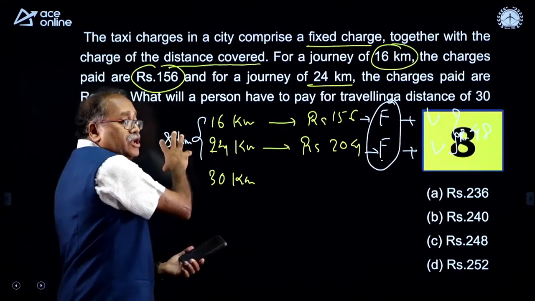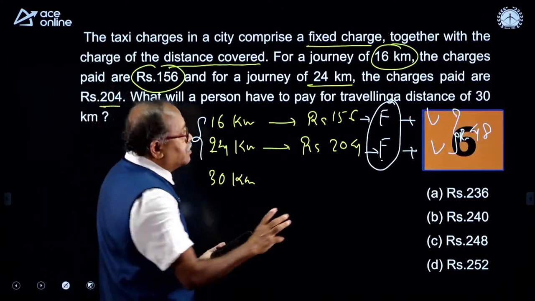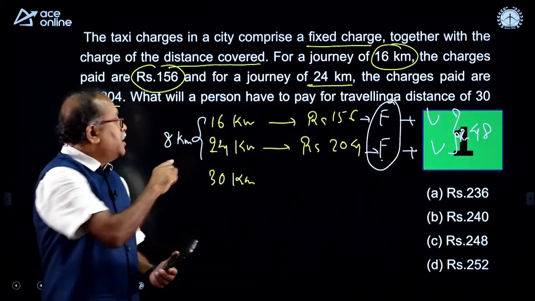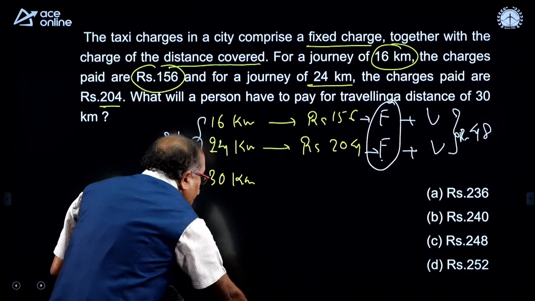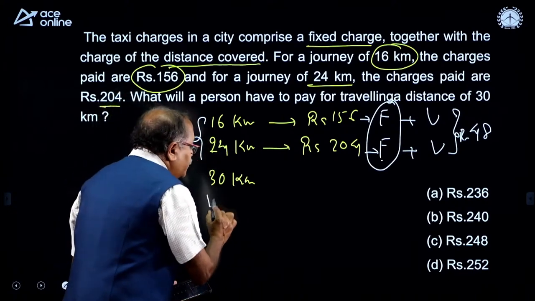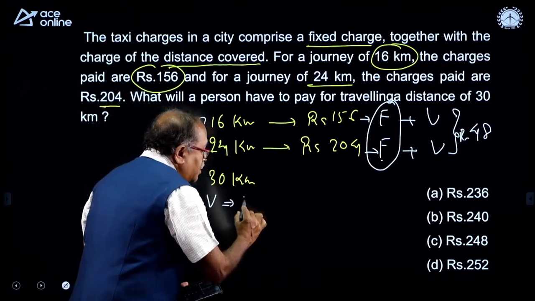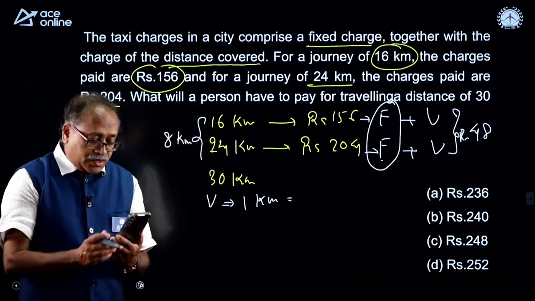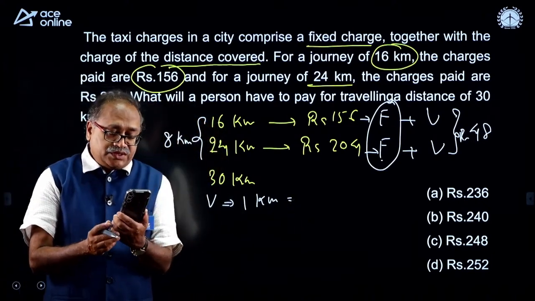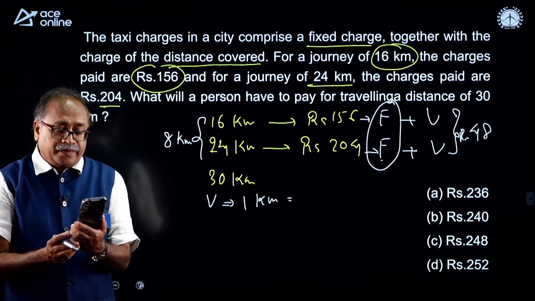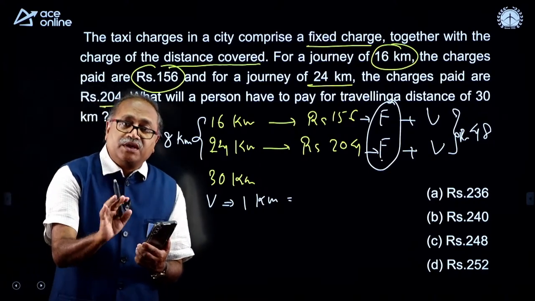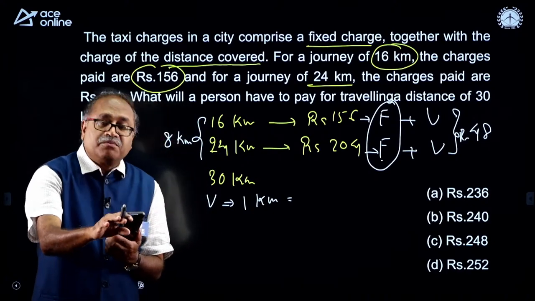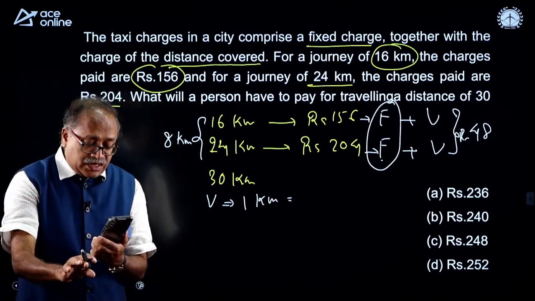See, because of walking an extra 8 kilometer, how much extra rupees? 48 rupees. By using this one, you can verify the variable expenditure for 1 kilometer is how much? Use this knowledge. It's an important question, a frequently asked question for all the competitive examinations, even the combined defense service exam also.